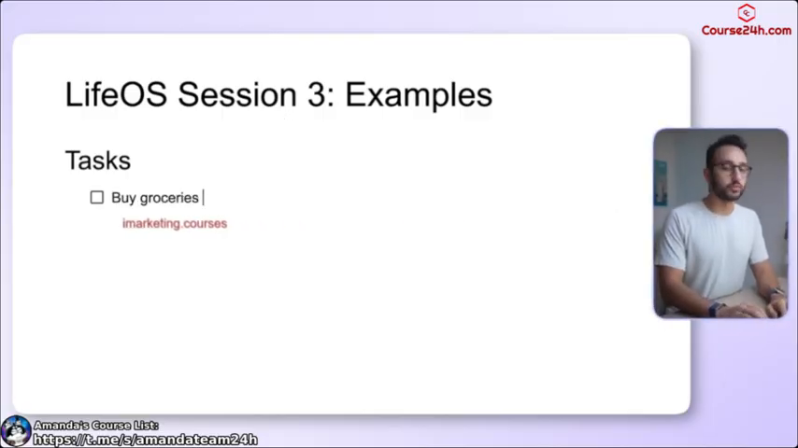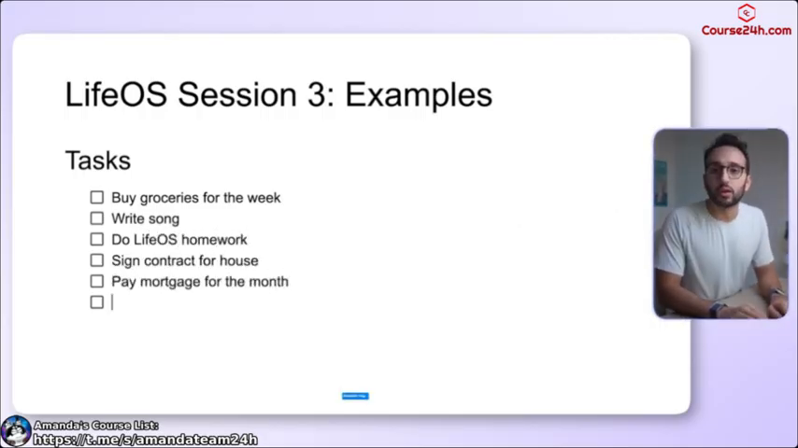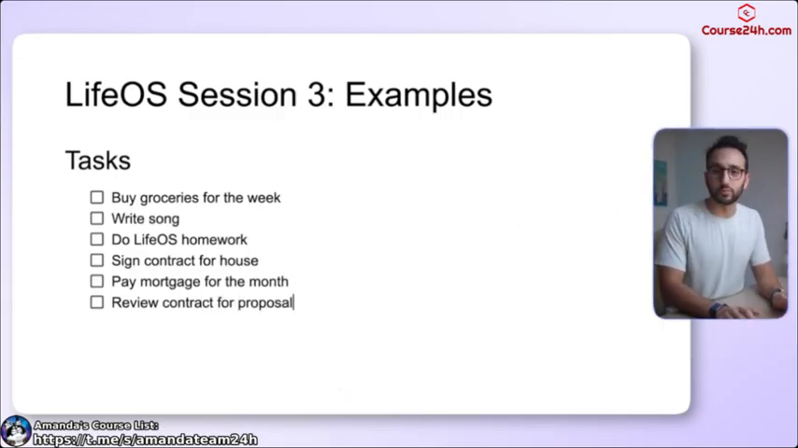Buy groceries for the week. Thank you. Write song. Do Life OS homework. Very good. Sign contract for house. Pay mortgage for the month. Review contract for proposal or whatever. Prepare class.